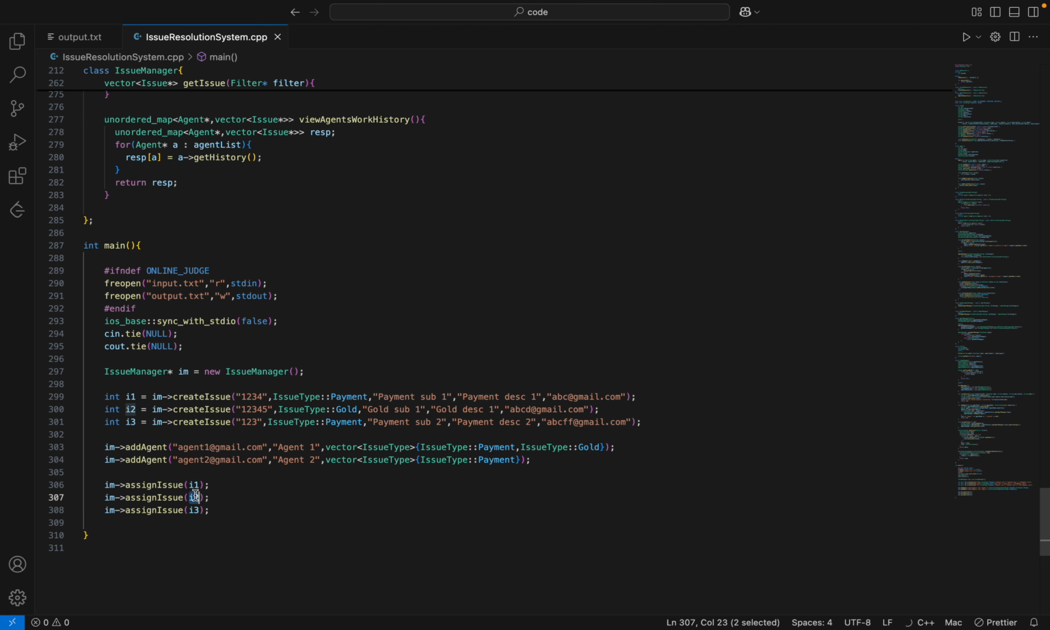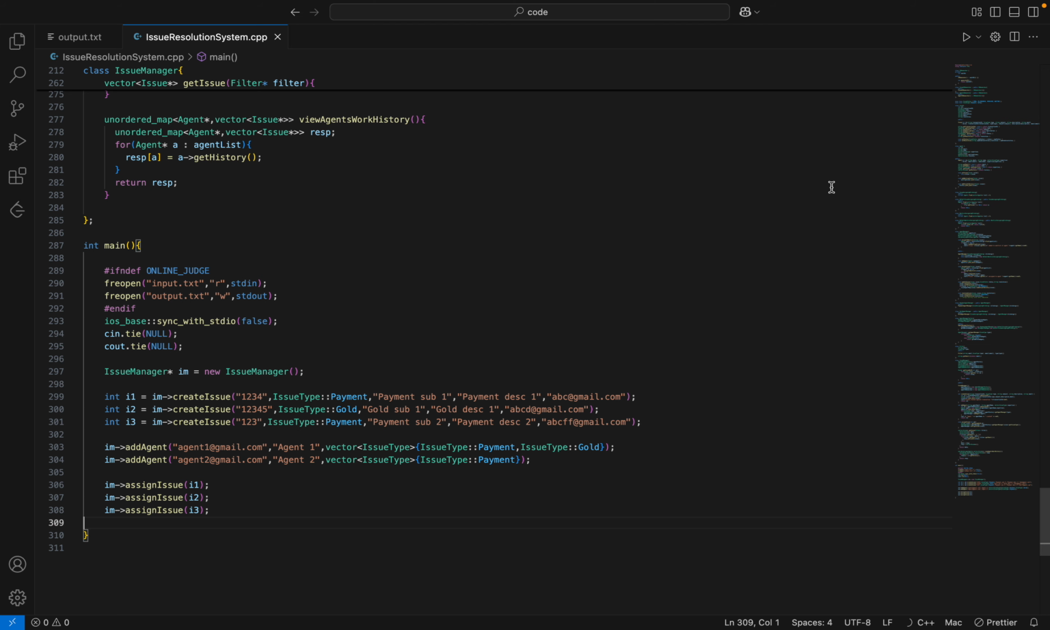Now, as soon as issue two comes, see again, this issue two is of gold, and agent one is the only one capable of handling this gold type issue. Since this agent is already assigned to an issue, he will not be able to pick it up. It will be added to the wait list. And now it comes to the third, which is again payment type. Now agent two is able to pick this, very much possible.